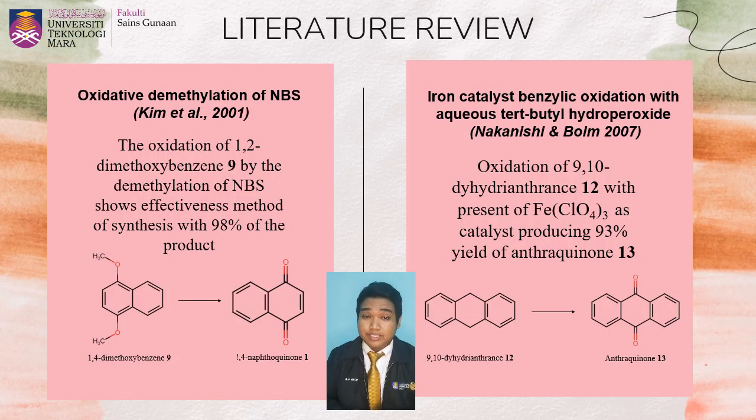So here are a few studies done on the synthesis of naphthoquinone derivatives which showed high product yield and an easy method to follow. First, we have the oxidative methylation with NBS done by Kim et al. in 2001. From the research, the synthesis produced almost 98% of the product. Next, we have another study from Nakanishi and Baum in 2007. They claim that oxidation of 9,10-dihydroanthracenes in the presence of a catalyst produced 93% product yield. From this research, we conclude that the synthesis process to produce naphthoquinone derivatives is very easy and produces a high yield of product. This literature review will be supported with the results from this thesis.